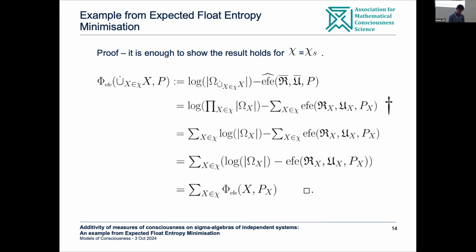So let me explain, what is the point of this example? Essentially, I'm not trying to say that this is a fantastic measure of consciousness, which we should all adopt in preference to IIT, Big Phi and IIT. It's really more of a message that when thinking about measures of consciousness, you can think about the mathematical properties that such a measure should have. And then when developing it, actually look to see whether the measure has these properties as a guide.